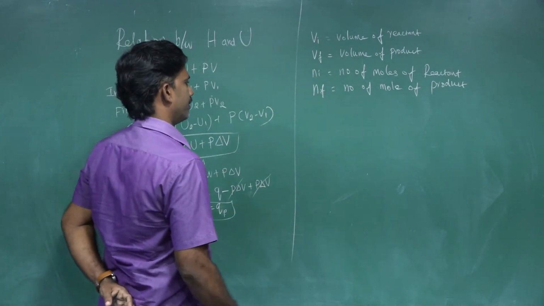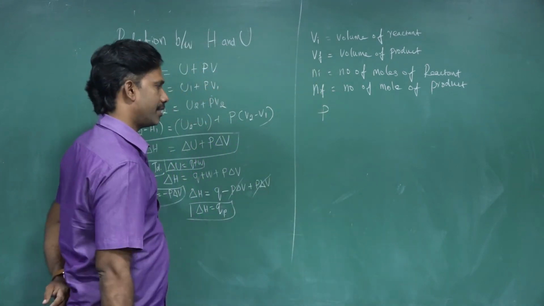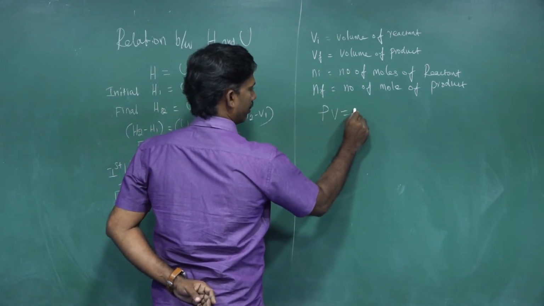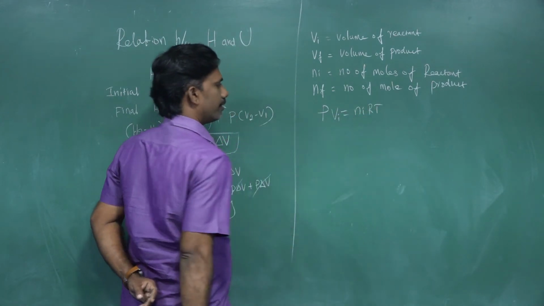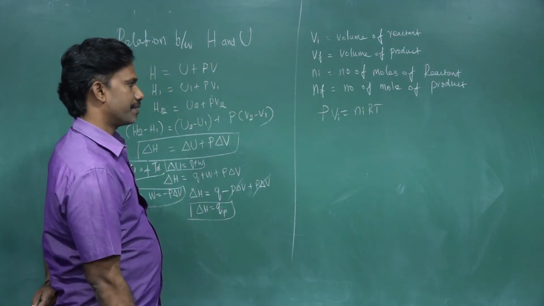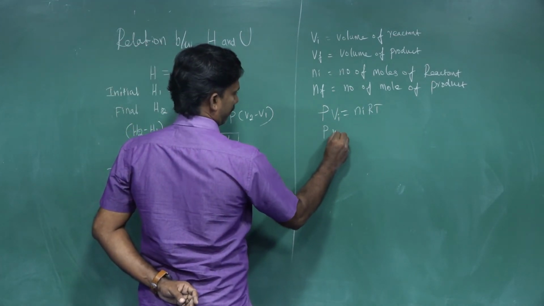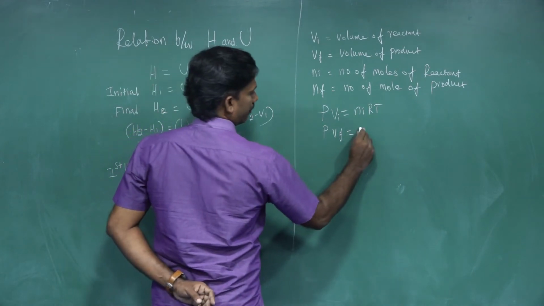By applying the gas equation, because all the reactants and products are in the gaseous state, as we have already studied, PV equals NiRT. This is for the reactant. If you write the equation for the product, PVF equals NFRT, where VF is the volume of product and NF its moles.